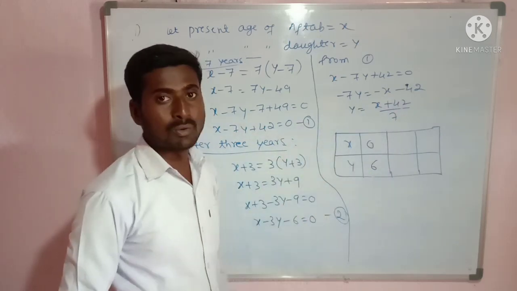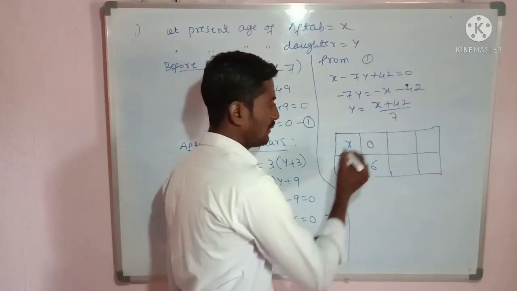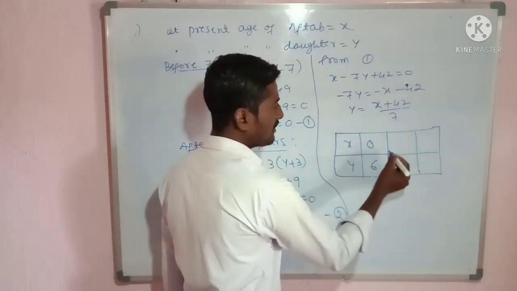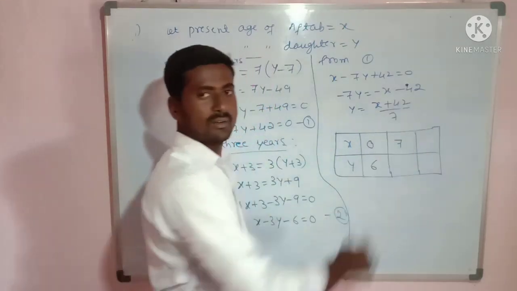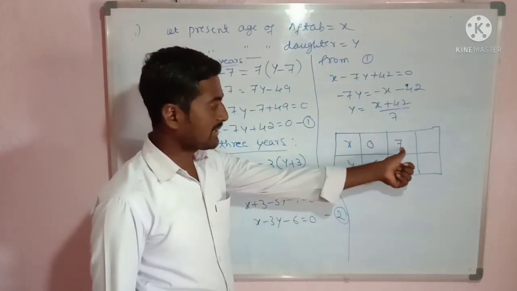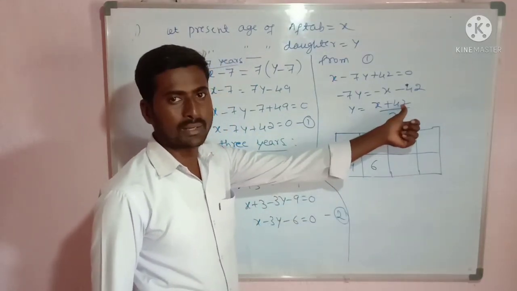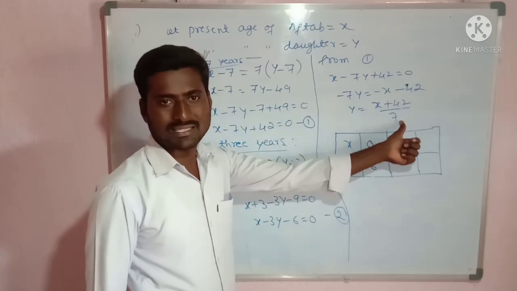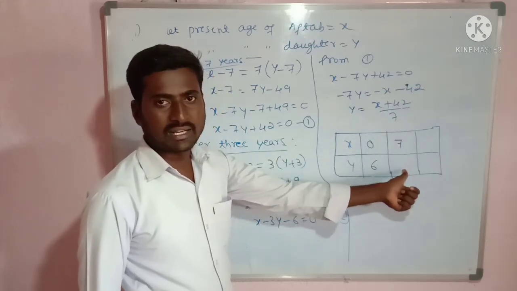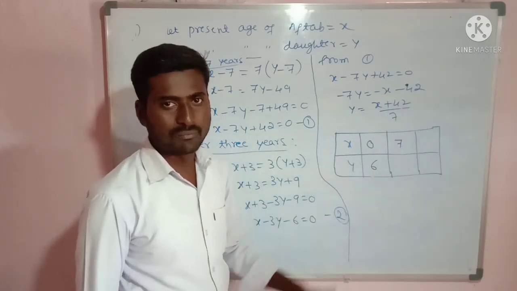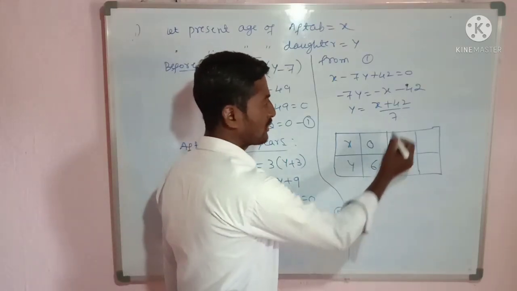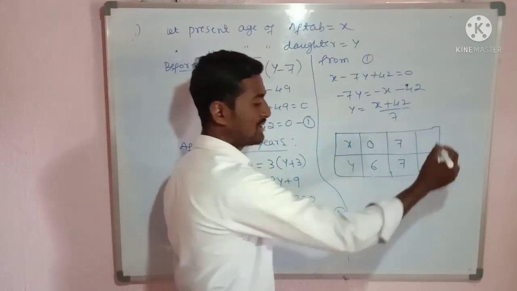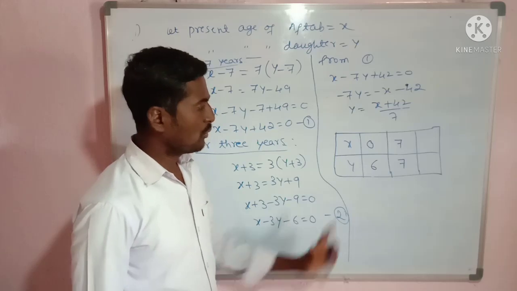Then I have to choose one more value. So I will take x equal to 7. Why have I taken 7? If I take x equal to 7, the numerator becomes 49. So 49 is divisible by 7, then I can get the value of y in integer form. Okay. Therefore x equal to 7, y is equal to 7. 7 sevens are 49.